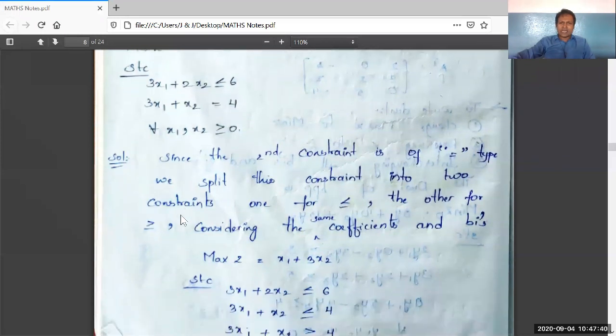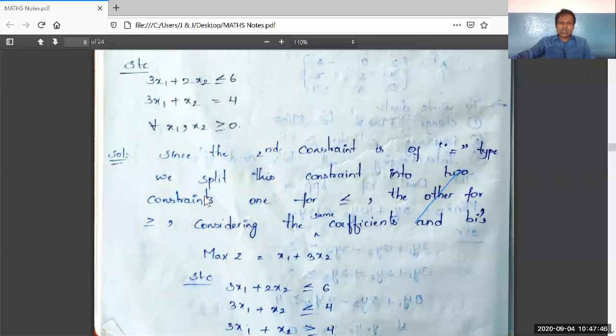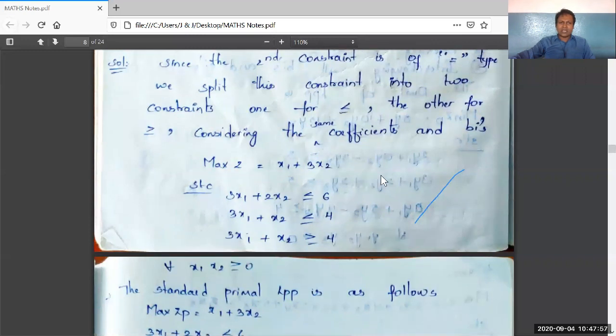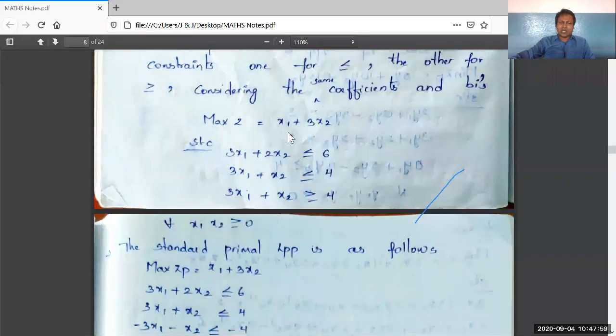Since the second constraint is of equal to type, we split this constraint into two constraints, one for less than or equal to, the other for greater than or equal to, considering the same coefficients and bi values, right? See here, max Z is equal to x1 plus 3x2, subject to constraints 3x1 plus 2x2 less than or equal to 6, 3x1 plus x2 less than or equal to 4, 3x1 plus x2 greater than or equal to 4.